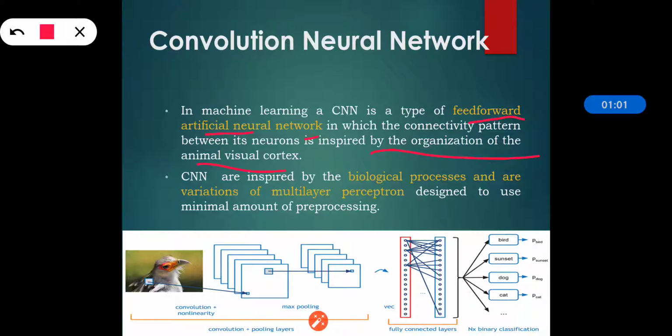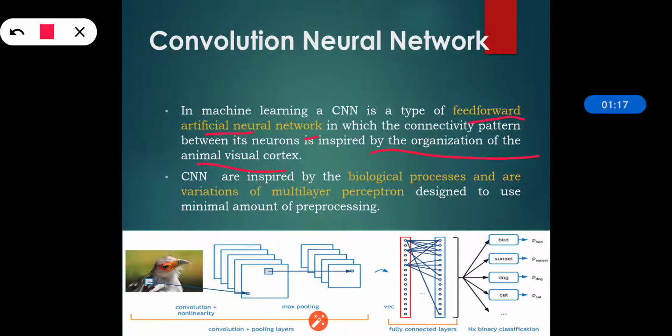It has a connectivity pattern between a few neurons, and generally these are used for image classification, medical image analysis, etc. They are the regularized versions of multilayer perceptrons.